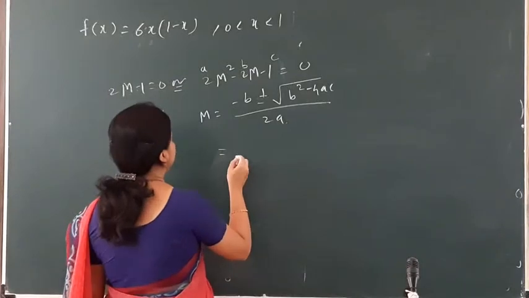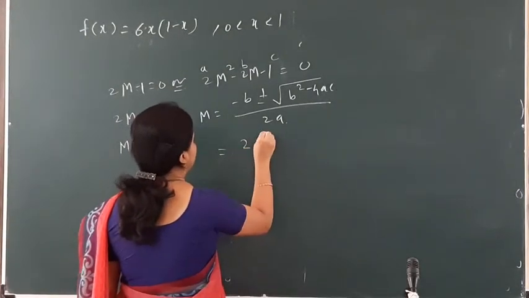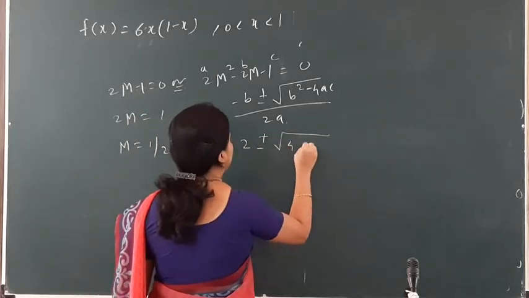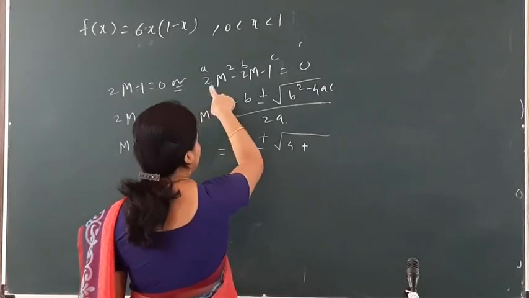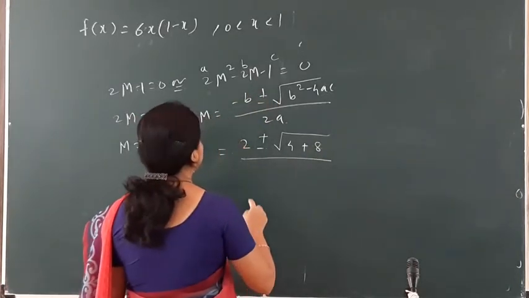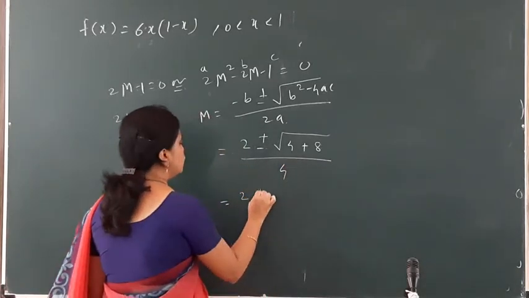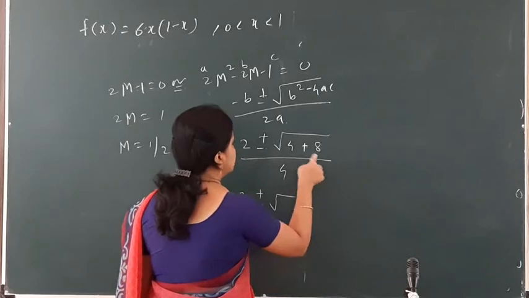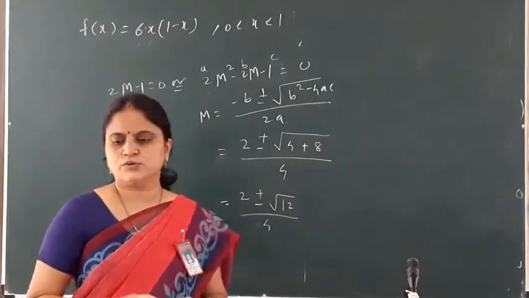So my b is minus 2. So 2 plus or minus square root of 4 plus 4 into 2, that means 8, divided by 2a, that means 4. So it comes as 2 plus or minus root 12 divided by 4. So these two values are also there.